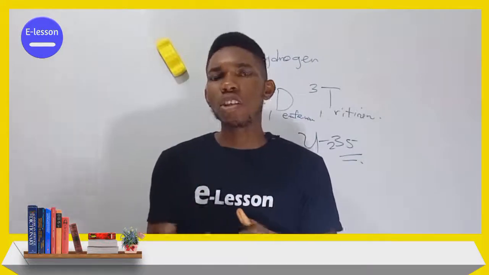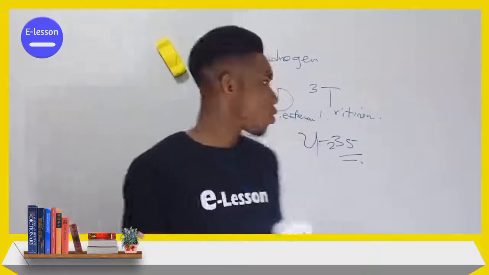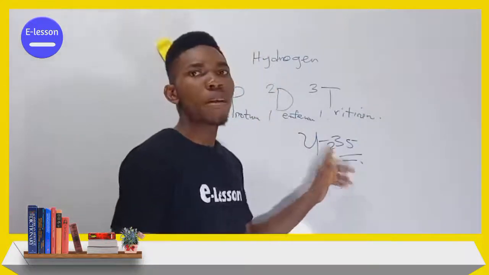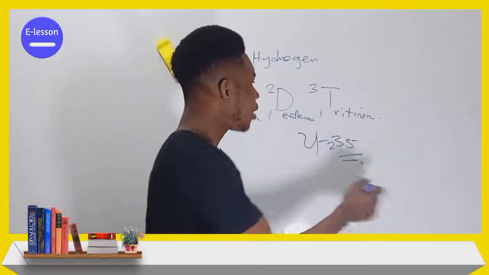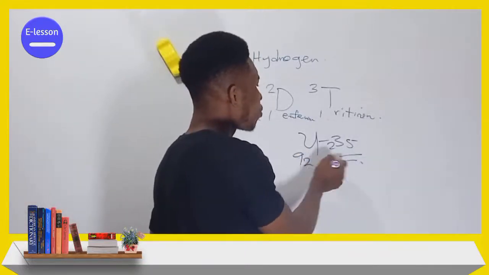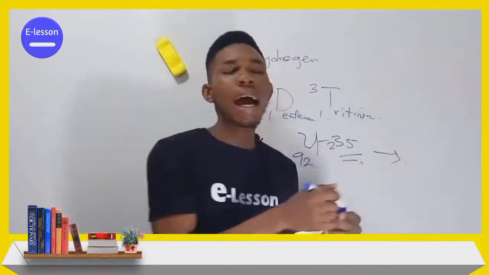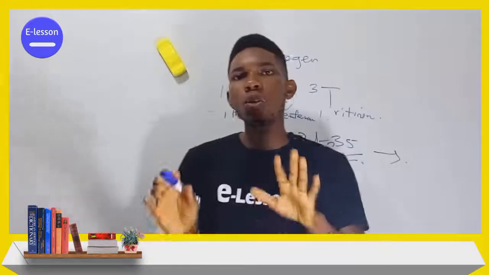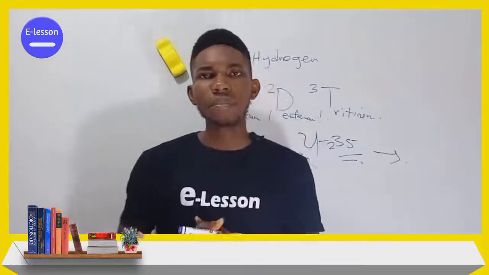Nuclear fission. The nucleus breaks to form other smaller atoms. For instance, uranium-235 may break to form even smaller atoms. Uranium has atomic number 92. If it breaks, it will form atoms with smaller atomic numbers. So that theory could not also stand the test of time.